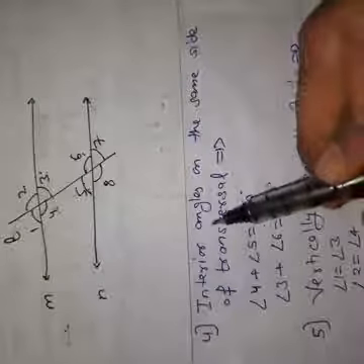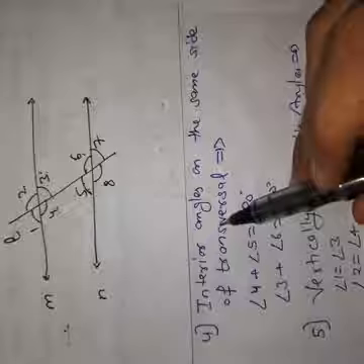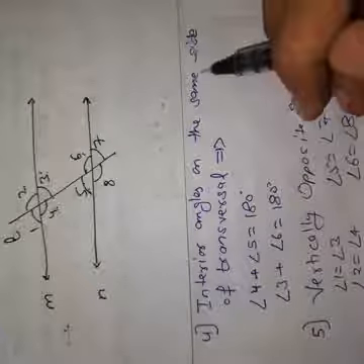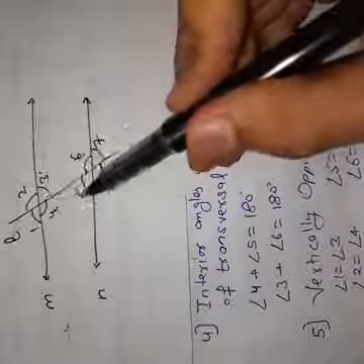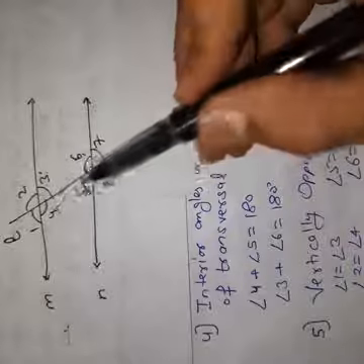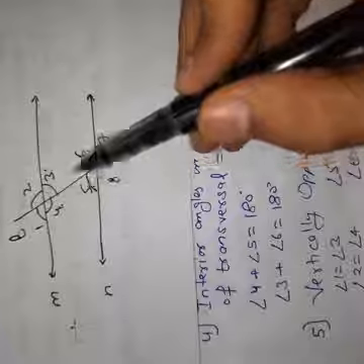Our next pair of angles is interior angles on the same side of the transversal. Interior angles on which side? On the same side of the transversal. So angles 3, 4, 5 and 6 are our interior angles on the same side. So angle 4 and angle 5 are on the same side.